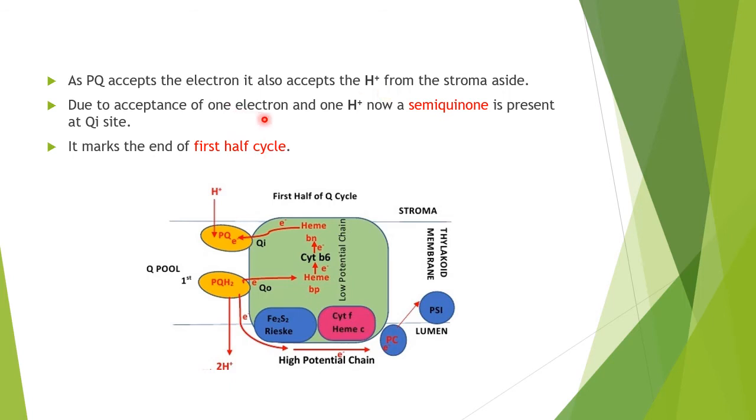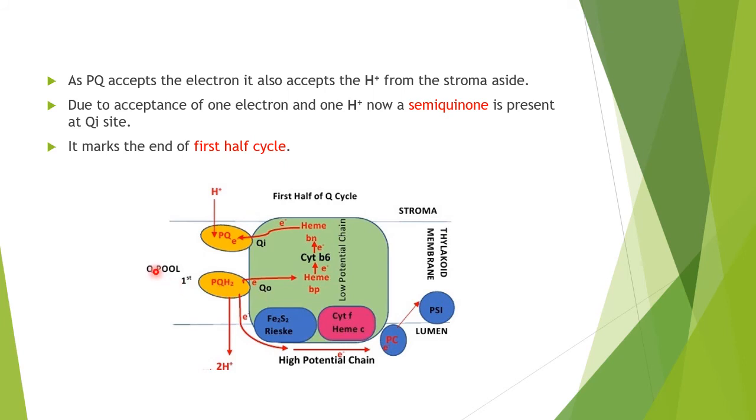Due to acceptance of one electron and one proton, semiquinone is now present at the QI site, and it marks the end of the first half cycle. If we have to discuss the Q cycle, we can discuss it for the sake of convenience in two halves.